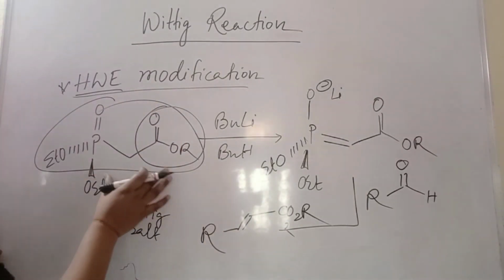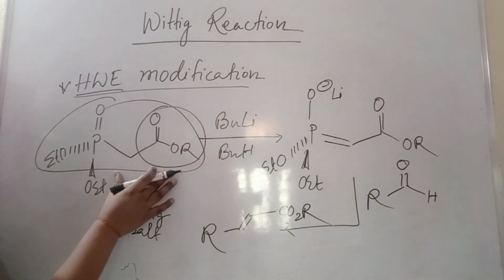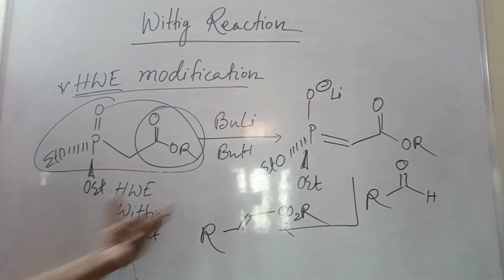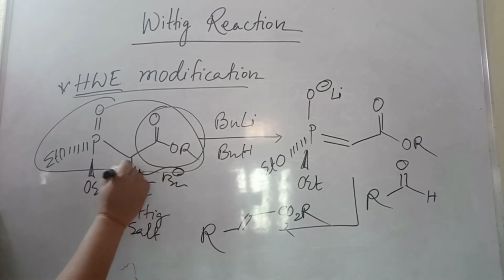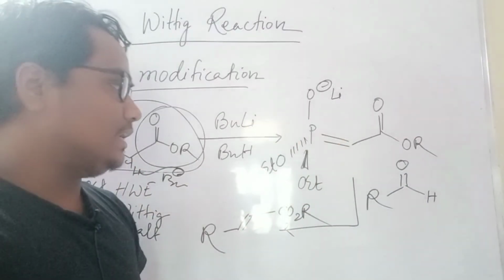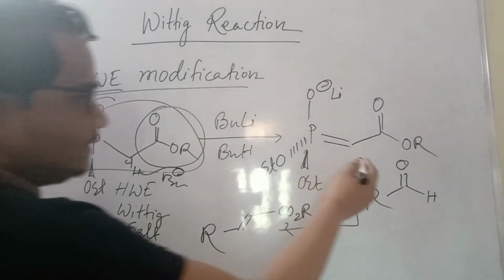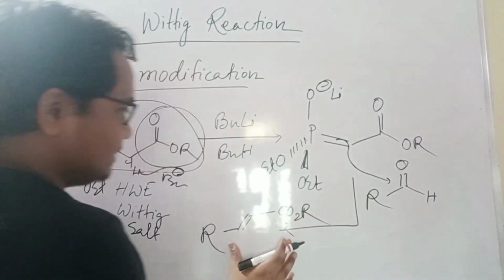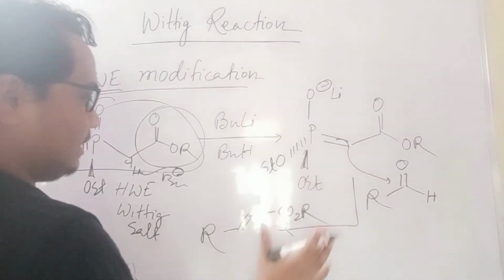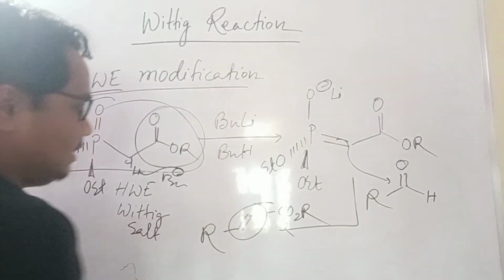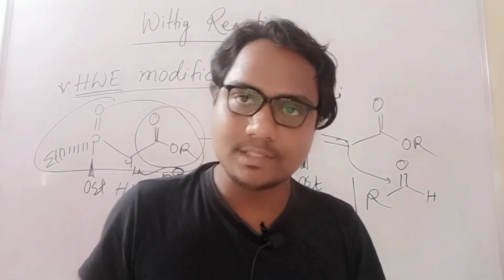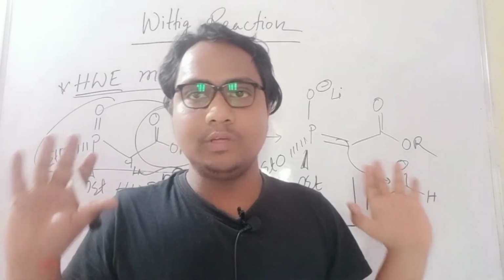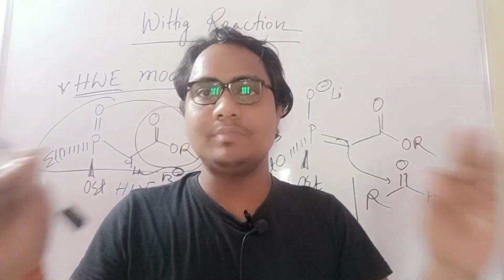So see, this type of modification, this is one type of salt, called the HWE salt. If you use butyllithium, then the minus charge will be generated here and then stabilized. That time it will attack there and give this. I will show the exact mechanism, and it will always give the trans double bond. Understood? So that is the main usefulness of this HWE modification. Now I will give the examples.